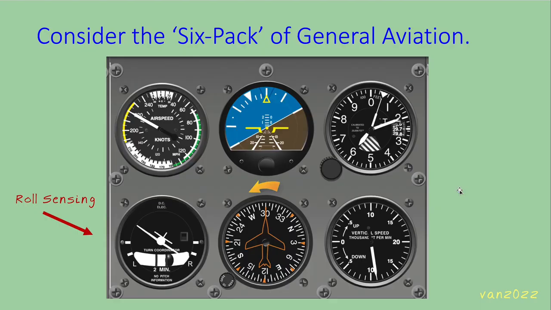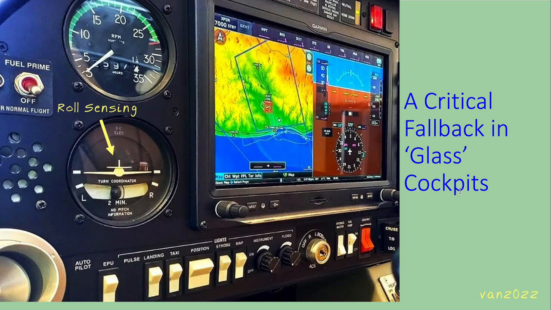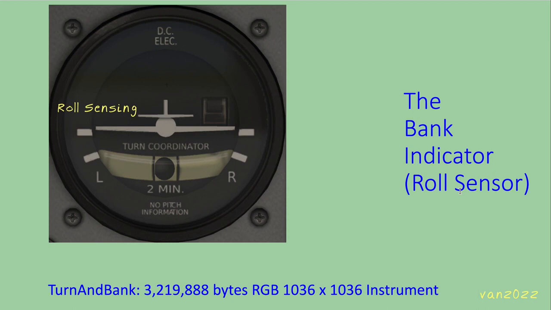Consider the standard 6-pack of general aviation. The CNN sensing techniques described here are applicable to all these standard instruments. We will start with roll axis sensing, which is provided by the bank indicator, part of a dual instrument called a turn and bank indicator. Even in modern automated cockpits, these basic instruments persist. Let's focus on the bank indicator component, which performs roll sensing in the turn and bank indicator.